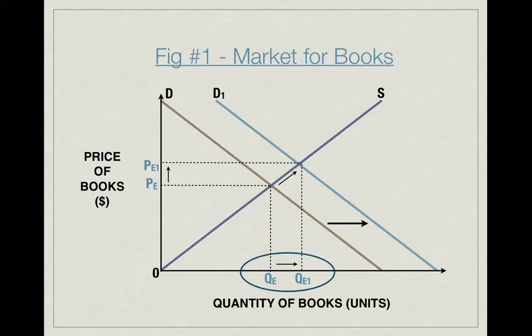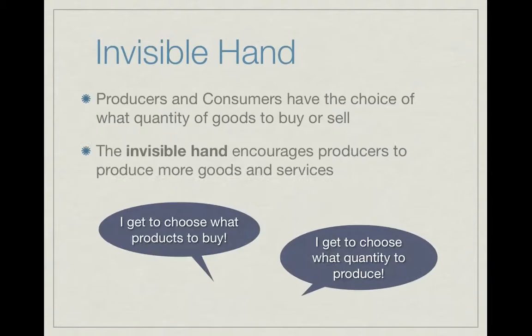Producers will allocate more resources towards the production of the good with the desire of producing goods that are more profitable. This is a self-running system as factors of production are reallocated to meet the increased demand of the consumer. It is important to note that the producers and consumers have the choice of the quantity of goods produced and consumed at the given price. It is the invisible hand that encourages the producers to produce more goods and services wanted by the buyers in the economy.